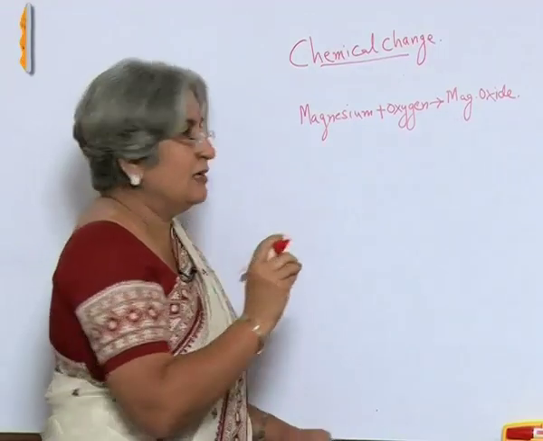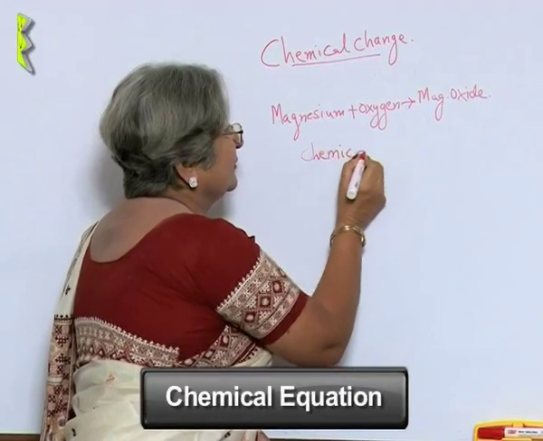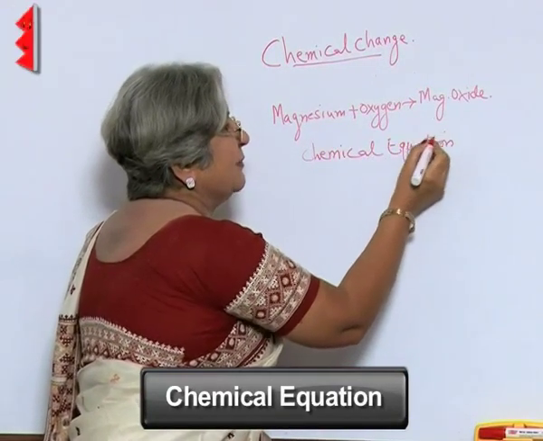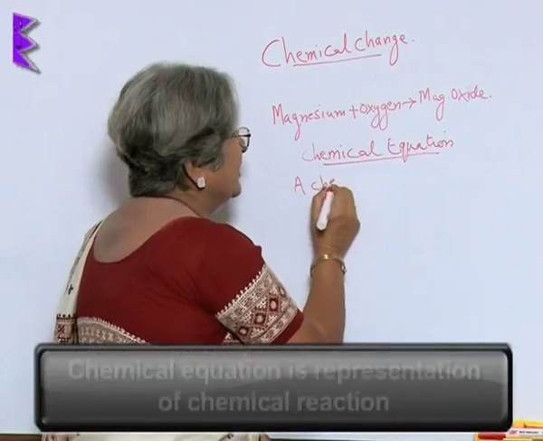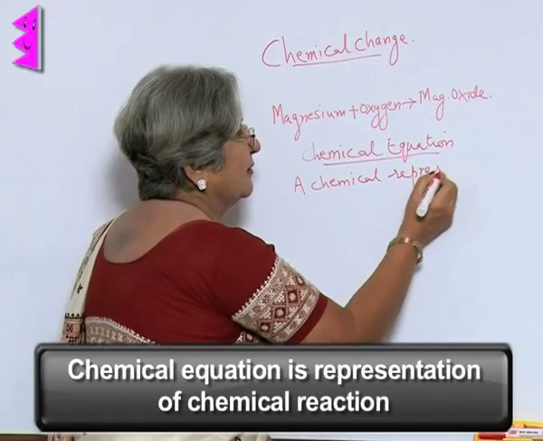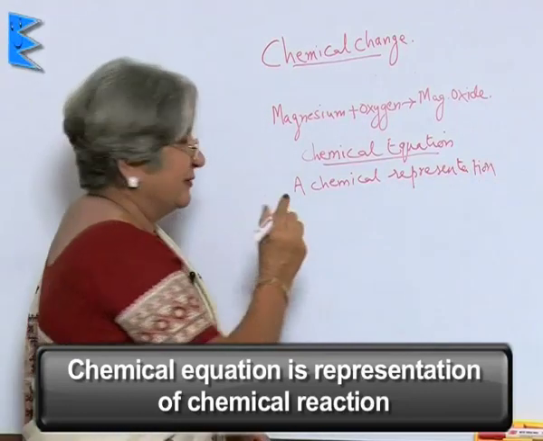And what is this called? This is called a chemical equation. How will we define a chemical equation? It is a chemical representation of a chemical reaction.